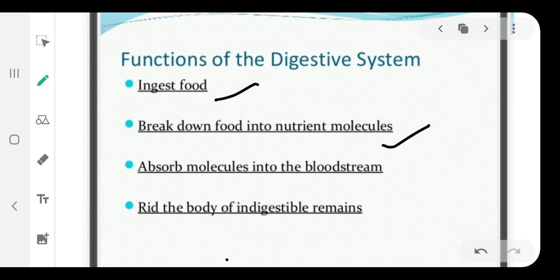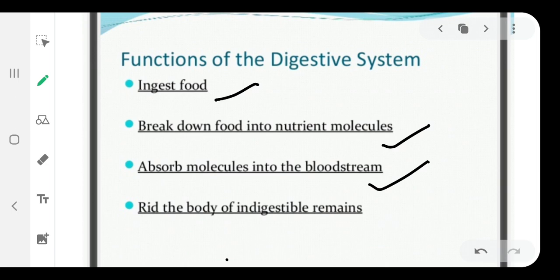All three organs help in the breakdown of food into different molecules. Then absorb molecules into the bloodstream. This mainly takes place in the small intestine. Other organs also help in the absorption process.